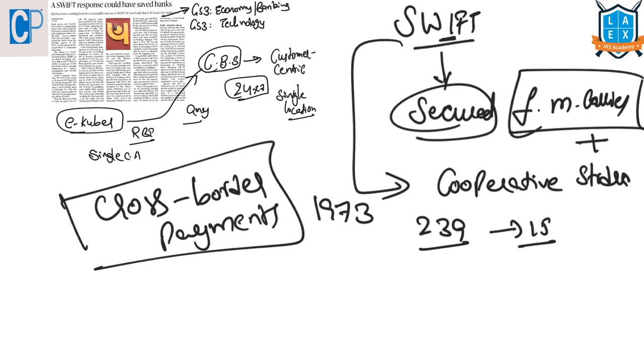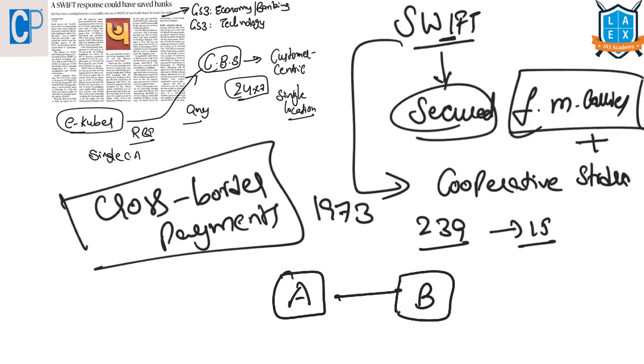This SWIFT mechanism will transport messages from one bank to the intended bank recipient. Say Bank A wants to send money to Bank B, which is in a foreign country. A will send messages to Bank B, and this mechanism will ensure that the message sent by Bank A goes to Bank B only and not to anybody else.